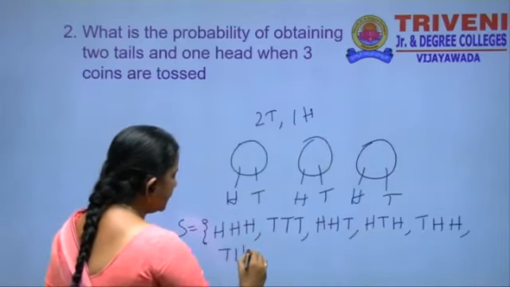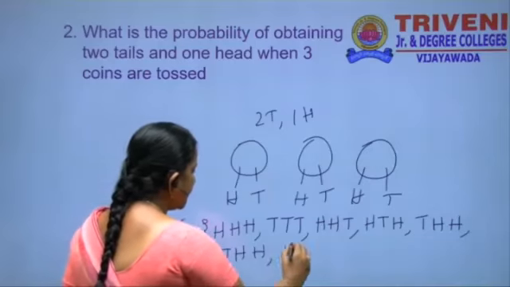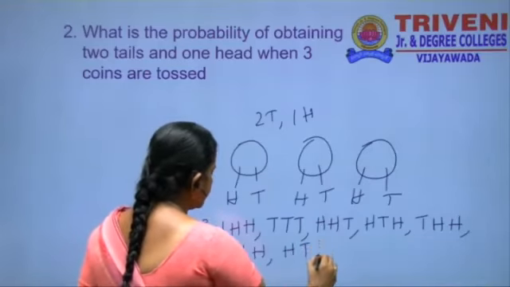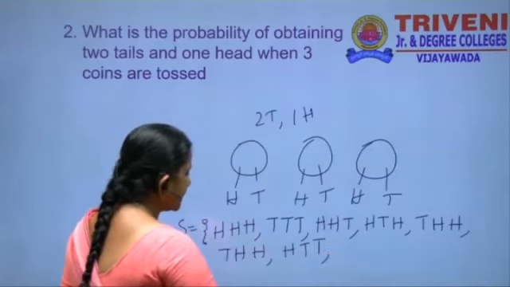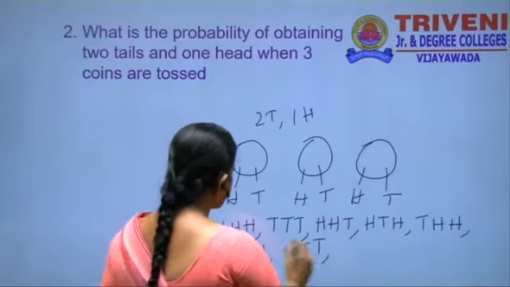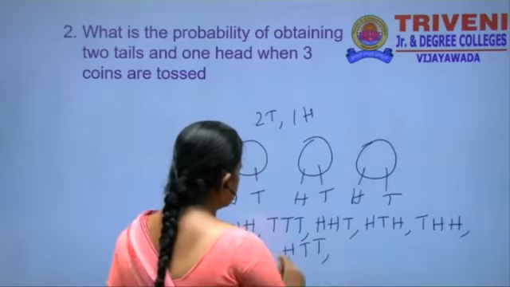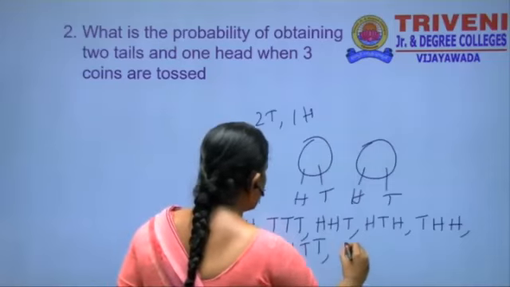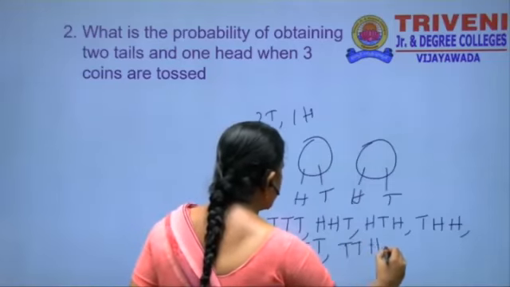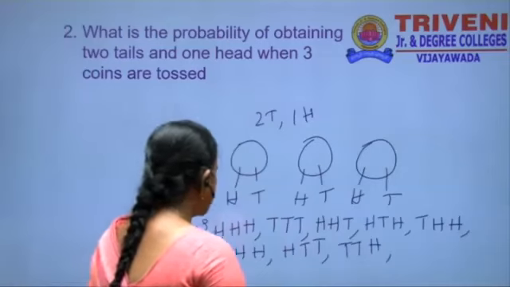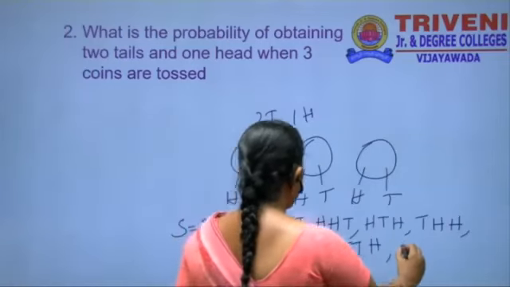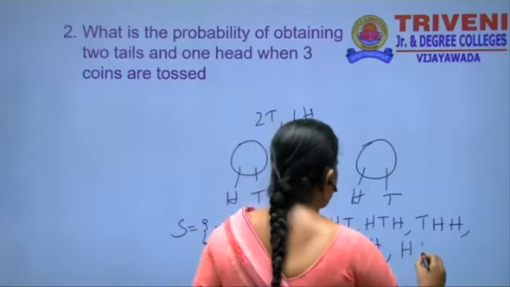Tail, head, head, and head, tail, tail. This is the one chance, and next one is two tails, one head, and another one is head, tail, head.